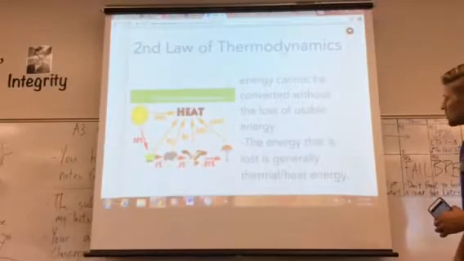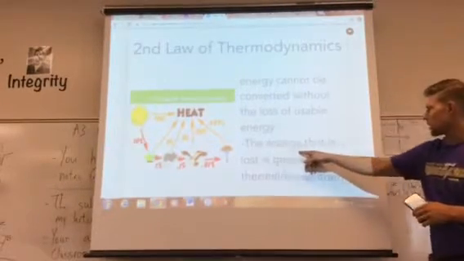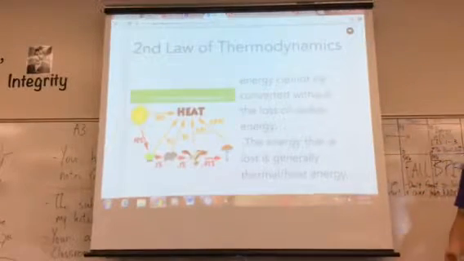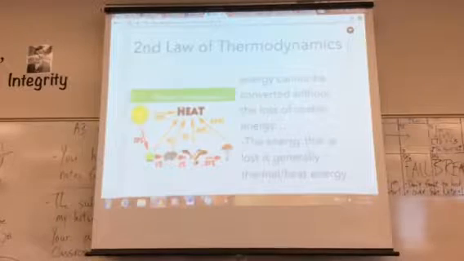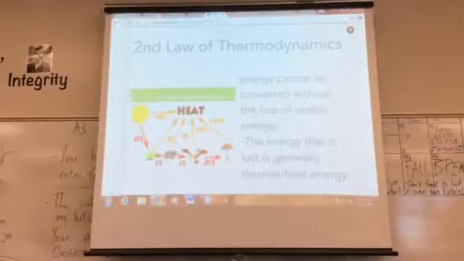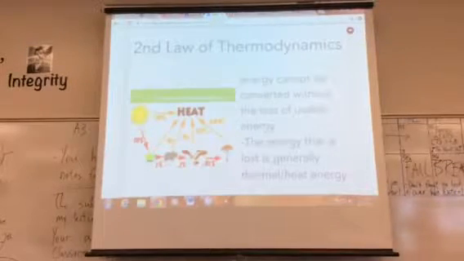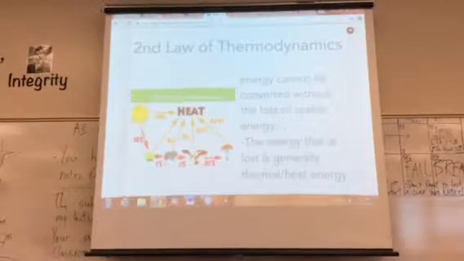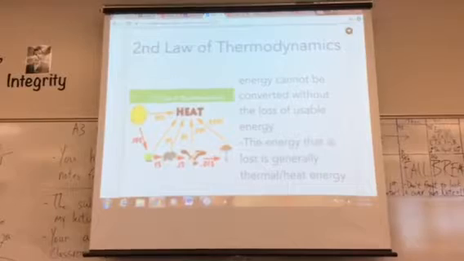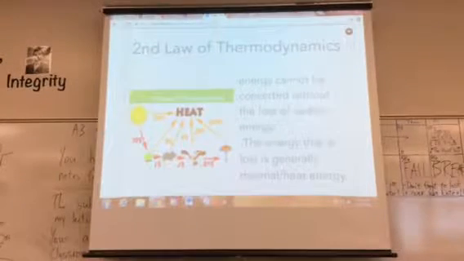Okay. So, right, the energy that is lost is generally thermal or heat energy. As we're converting and transferring the energy from the food we eat into ATP, we're losing energy. That heat energy is just being lost. Kind of stinks. Because if we were 100% efficient, we'd probably go wacko right now.